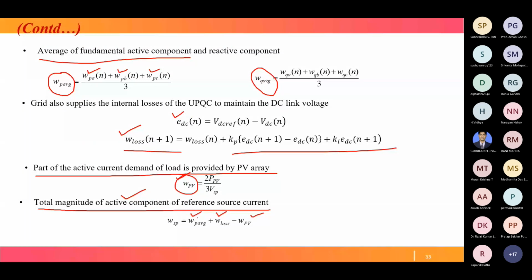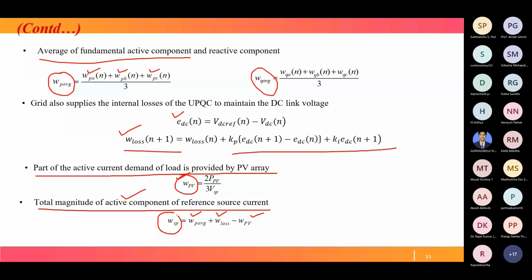Then the total magnitude of the reactive component of the reference source current, WSQ. Two components are required, one active and another reactive. That should equal minus WQ average, because we are compensating the reactive power, so there is a minus sign. So now we have WSP and WSQ.